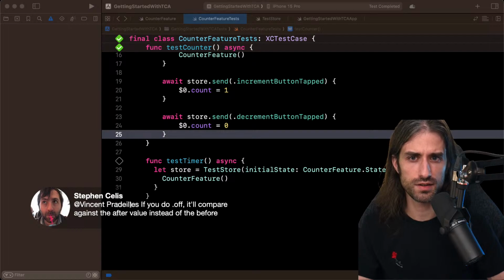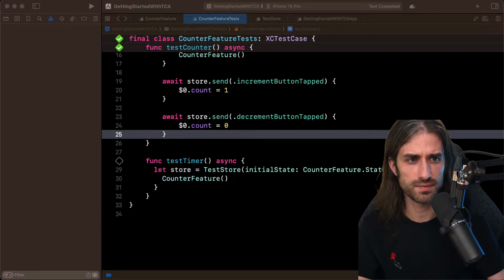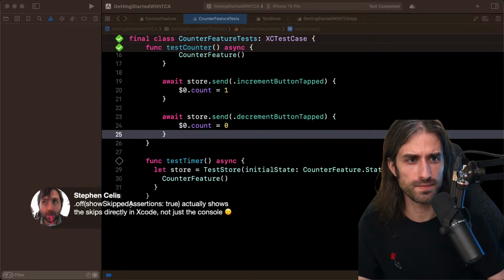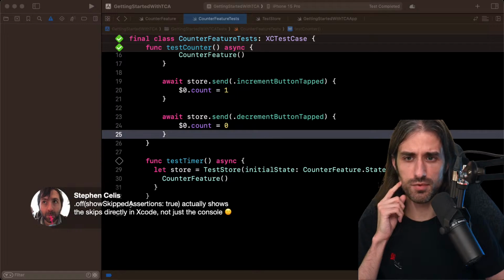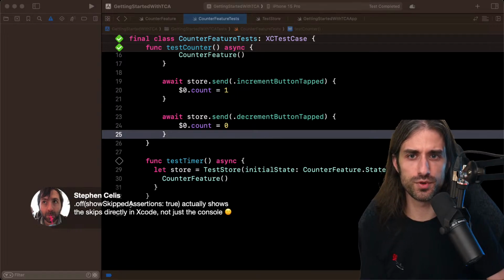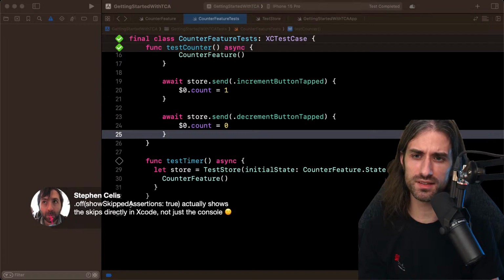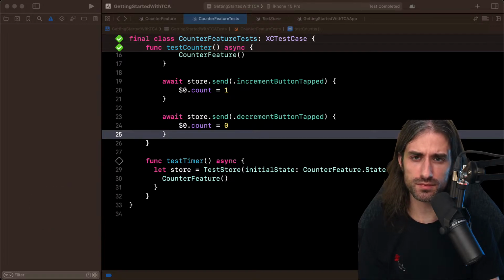Okay, so here, since I didn't do anything, and it shows the skips in Xcode. That's nice. And I'm trying to wrap my head around it. So when I disabled exhaustivity, I had also removed the $0.count equal 1, which means that store.send(.increment) would have incremented the count.